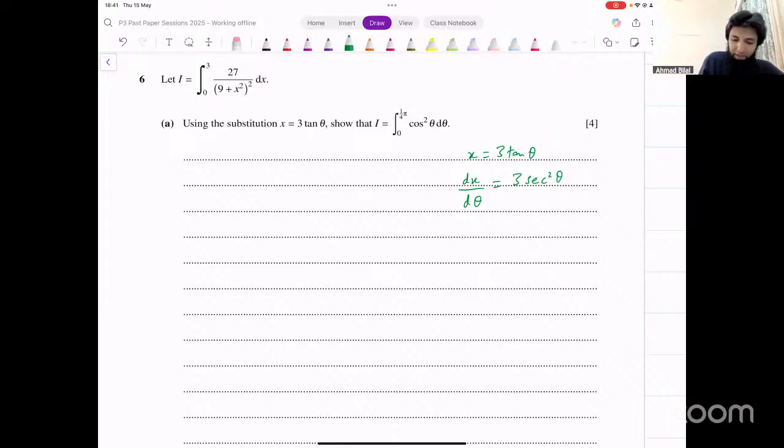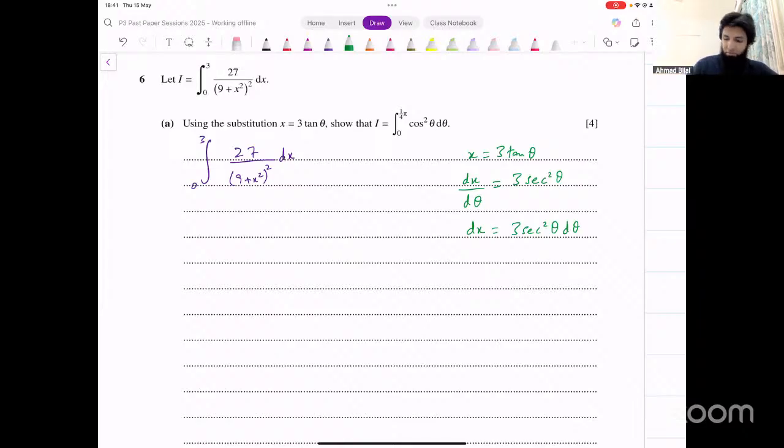Now, in that integral, we have to replace dx as well. Let me just write that integral here. That is 27 over 9 plus x squared whole squared. This is what we want to integrate. The limits for x are from 0 to 3. So we make dx the subject from here as well, so we can replace that as well. That would become 3 secant square theta d theta. Right? This is what we end up getting from this.